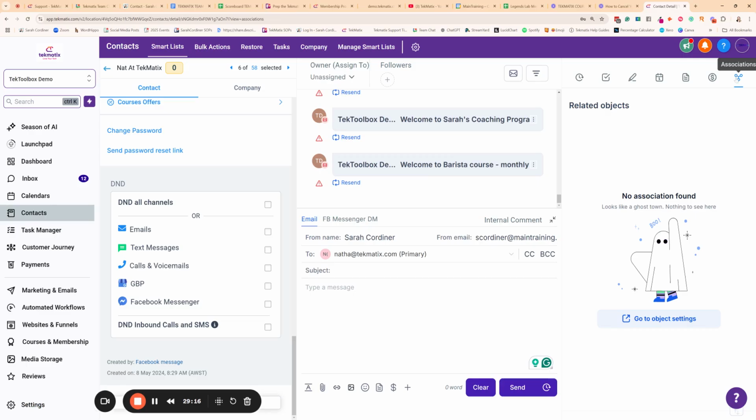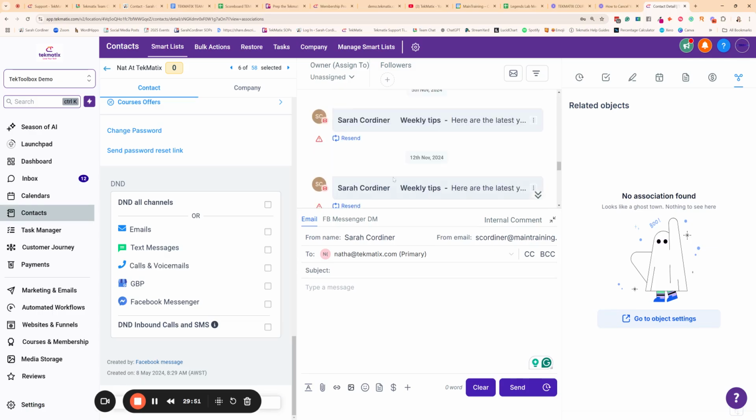And then you've got inside associations. This is where you might, for instance, assign them to belonging to a particular company. So I've got a lot of people on the system here that, for instance, do training for big corporates. They might have hundreds of employees, all of which need to be assigned to a particular company. So maybe you've got 300 employees in your system that actually work for McDonald's because you're doing a McDonald's training program, I don't know, and you need to make sure that they are actually assigned to McDonald's. This is just one way that you might use this objects section. There are loads of other ways that you can use that, and that will come up in other training in the future. So that's a little bit about the contact section.